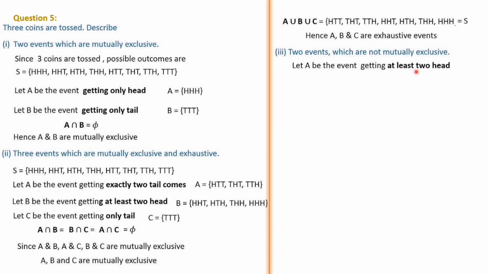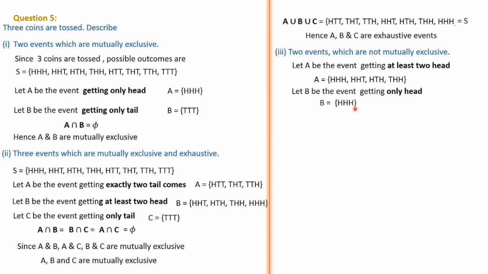Let A be the event getting at least 2 heads. At least means minimum 2, so more than 2 is also possible. That is not a problem. So HHH with 3 heads is there and the remaining 3 have only 2 heads. And let B be the event getting only head, which means HHH.